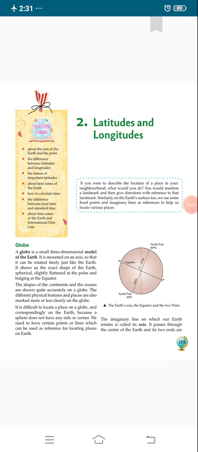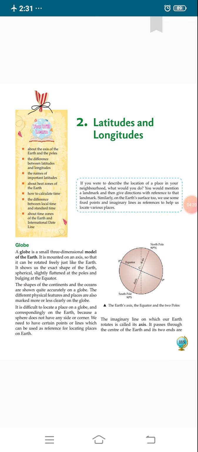Mounted means it stays on an axis so that it can be moved freely like the earth, as the earth also moves freely around the sun and on its axis.